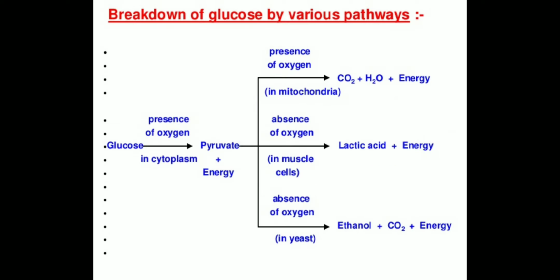Now I'm again providing this pathway to you. This is the first step. It is completely the same in everyone. In the presence of oxygen, in the cytoplasm, glucose is converted into pyruvate and energy. Now first we are talking about aerobic respiration, that is in mitochondria and in the presence of oxygen. What is the end product? Carbon dioxide, water and energy, 32 ATP of energy.